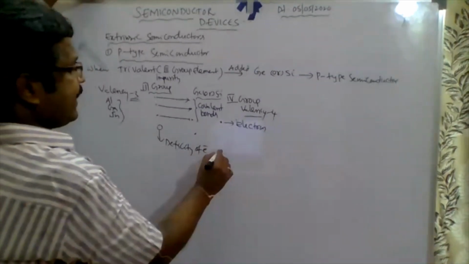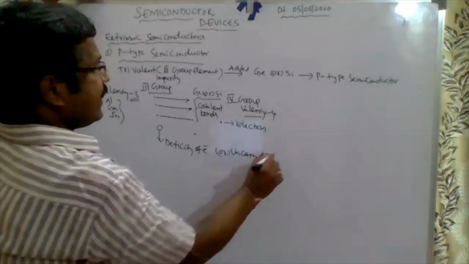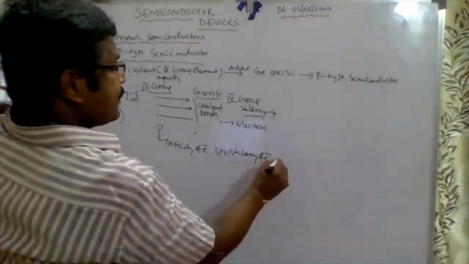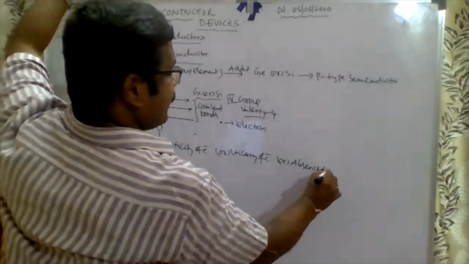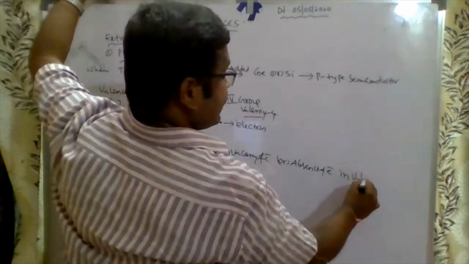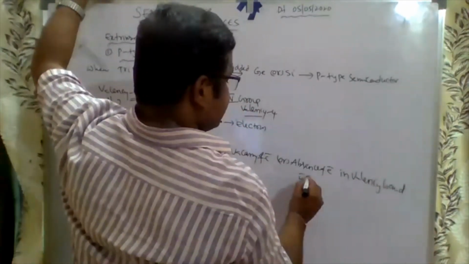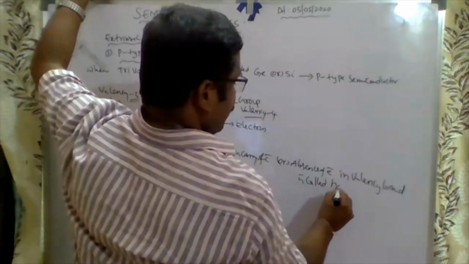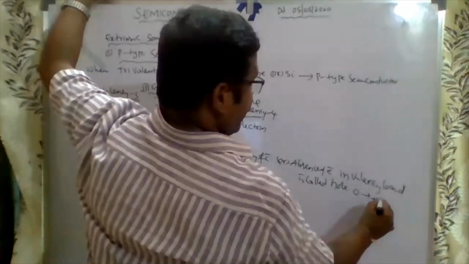Deficit of electron means vacancy of electron, or absence of electron, in the valence band. This is called a hole. What is a hole? This is a hole. It is taken as positive charge.